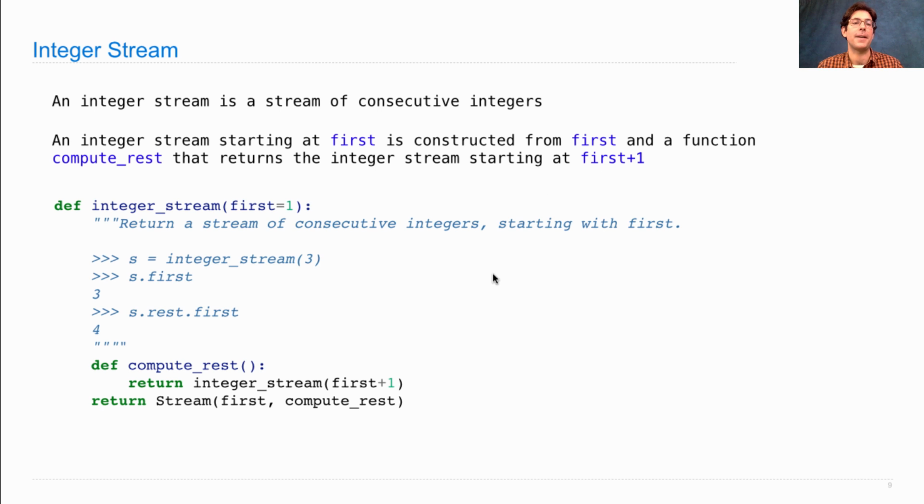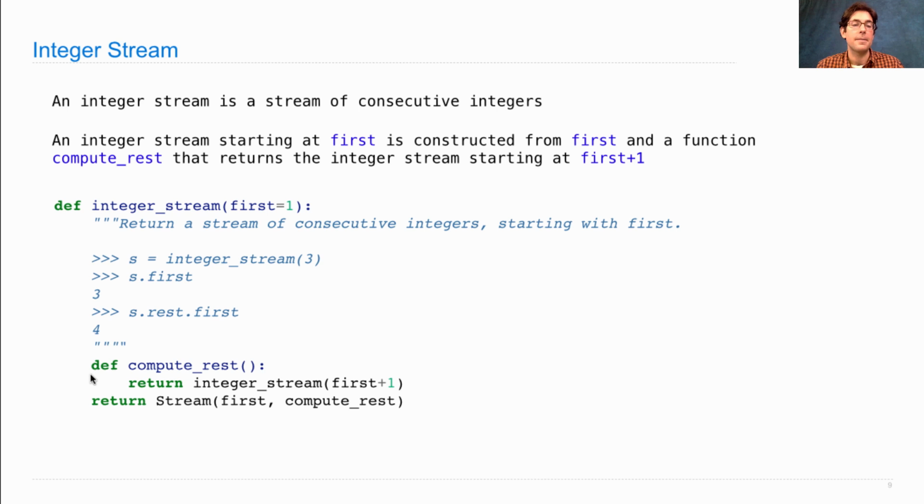Here's the actual code that defines this. I'm going to write a function that creates an integer stream, which will be an instance of the stream class. Its first element will be 1. The rest will be 2, 3, 4, 5, 6, 7, 8 forever, but only so much as somebody asks for. Okay, so for example, we could create an integer stream starting at 3. 3 would be the first element. 4 would be the second element. Even though it's representing an infinite sequence, nothing has taken forever to run.